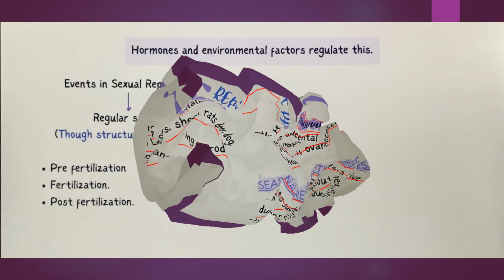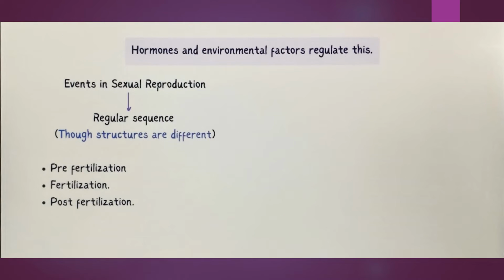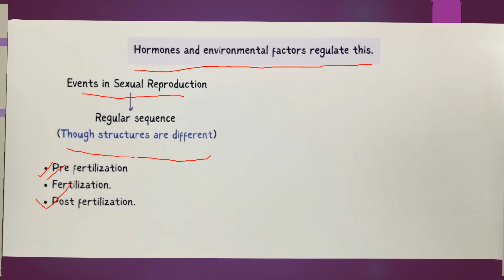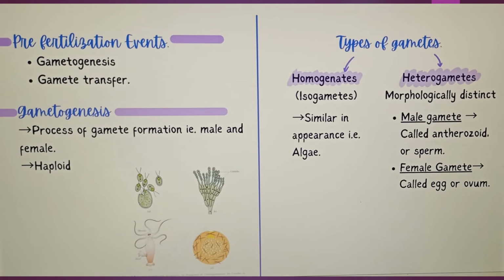Next, hormones and environmental factors regulate this. What regulates this? The sexual reproduction. What happens in sexual reproduction is it is actually of three types: pre-fertilization, fertilization, and post-fertilization. It's a regular sequence. First, we'll move on to pre-fertilization. In pre-fertilization, we have two events where gametogenesis and gamete transfer happen.